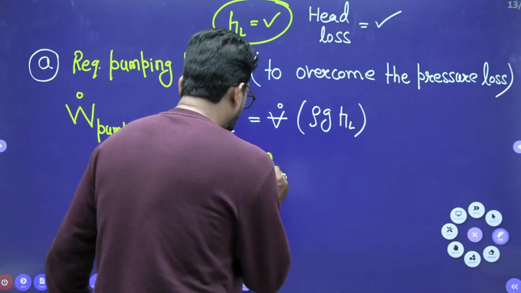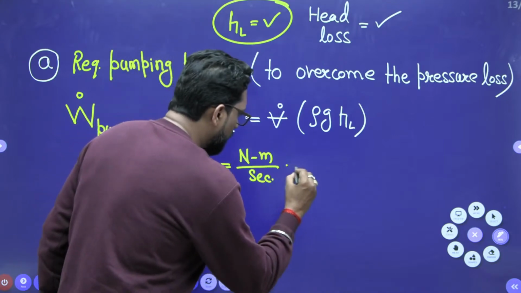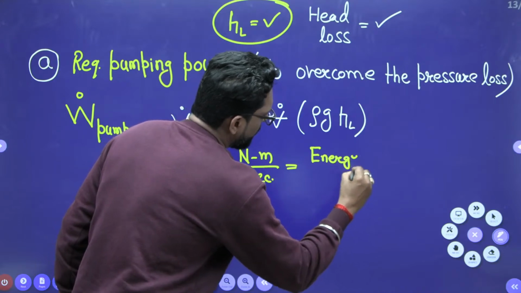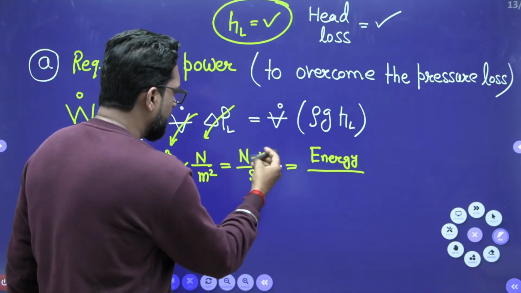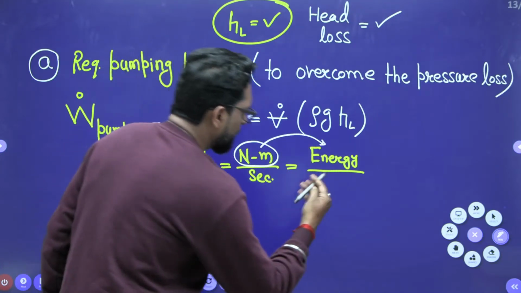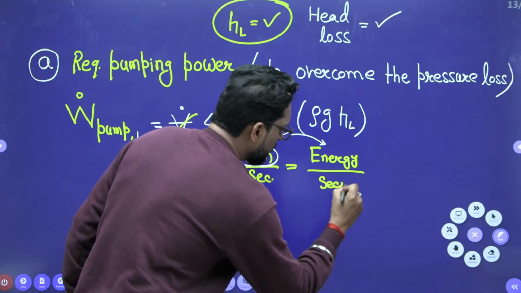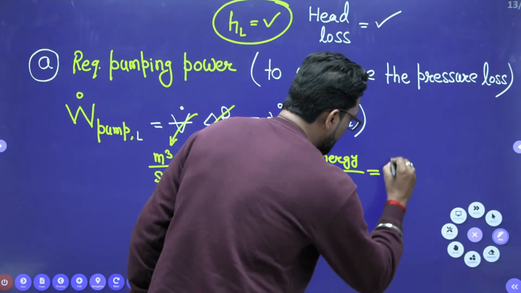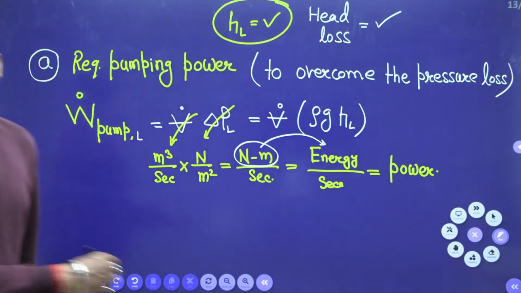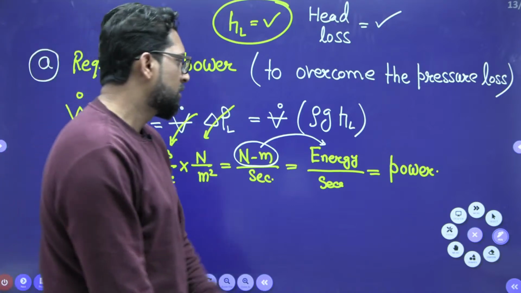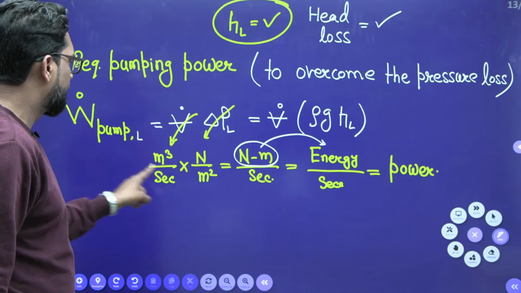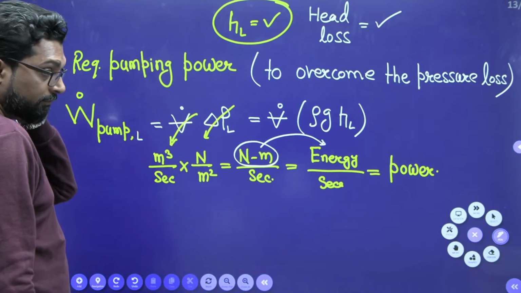And Newton meter is what? Energy. That means energy per unit second, and this is power. So for pumping power, you have to multiply the discharge, the volume flow rate, into the pressure loss.